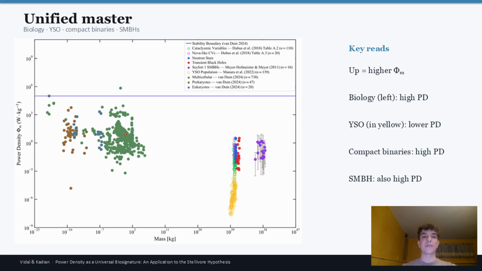And here we have our unified master graph where we plotted the biology data against the astrophysical data. And what we see is that the compact binaries and supermassive black holes rank just as high as biology does when we look at power density. And even if we look at the lower end of supermassive black hole masses, they still rank higher than all the young stellar objects, which was our control group. So this makes compact binaries and black holes a perfect location to start when we want to look for life in the universe.